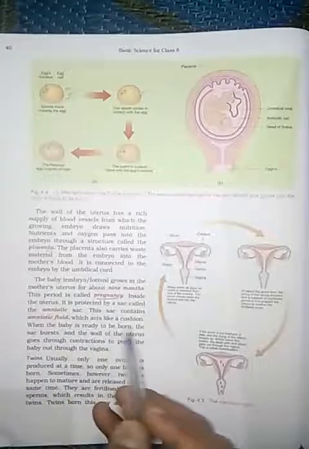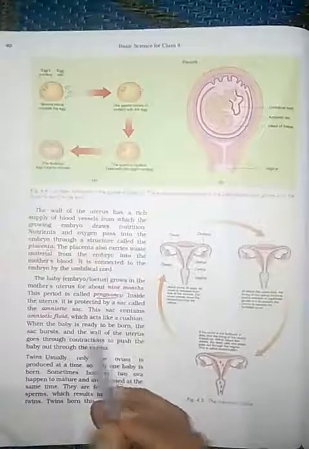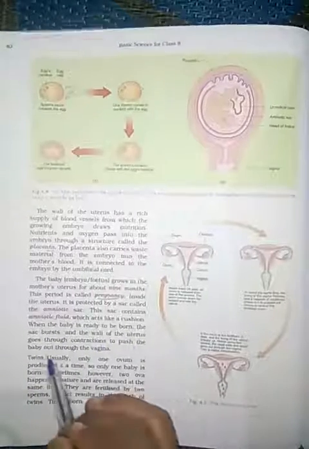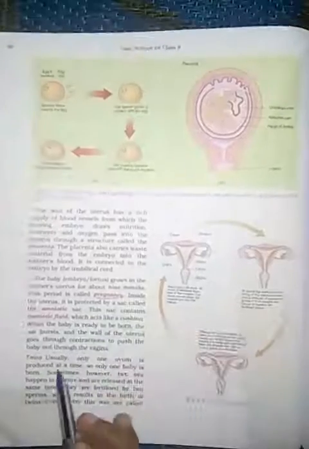When the baby is ready to be born, the sac bursts and the wall of the uterus goes through contractions to push the baby out through the vagina.